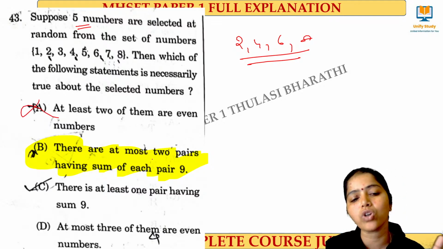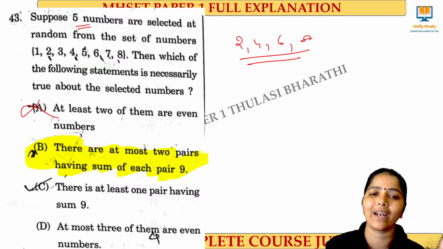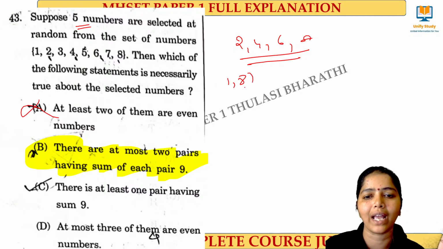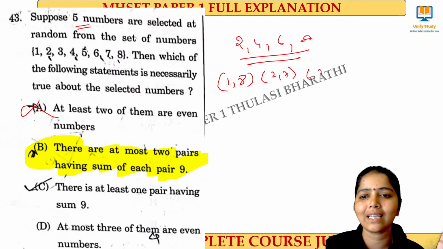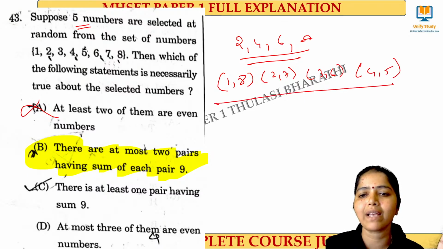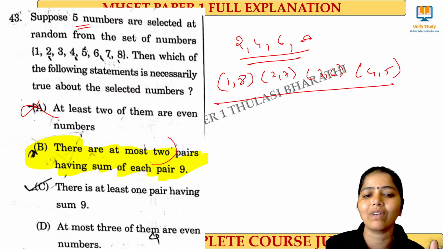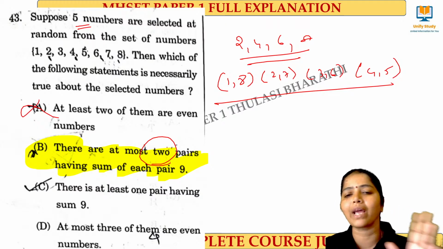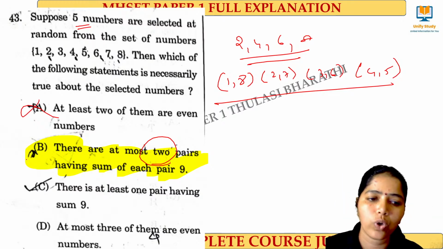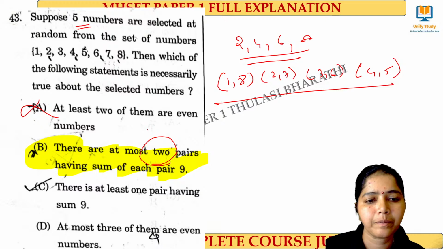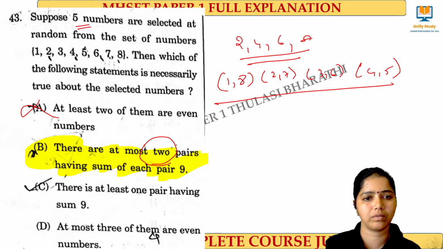There are at most 2 pairs each having sum 9. When I pair each with sum 9, I will be getting 1, 8; 2, 7; 3, 6; and 4, 5. These pairs I can form with sum 9, but here they are saying only 2. At most means maximum, right? But we can have 4 here. So, one minute.